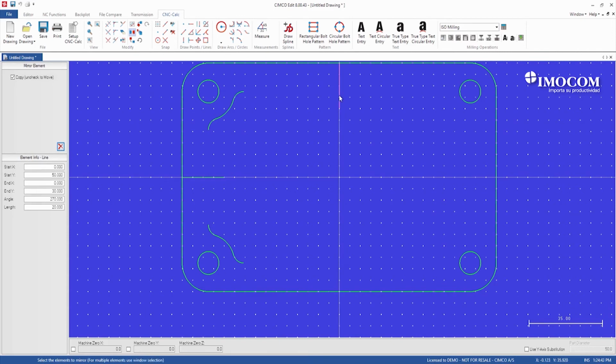We clear the selection and carry on, so we select another mirror line, so it's the vertical line this time, and then the geometry again to mirror it on the other side. Now we're going to use the delete function to remove the mirror lines that we drew.